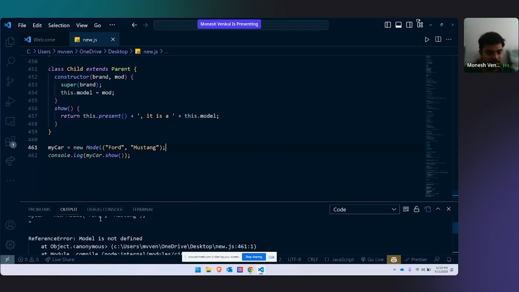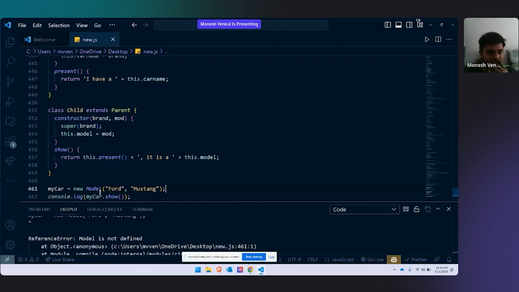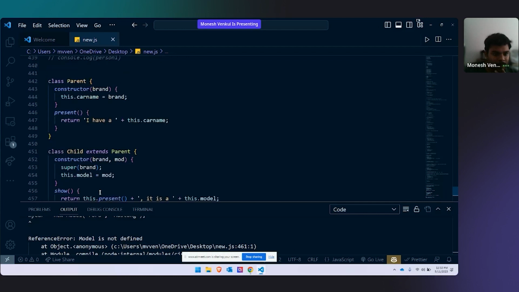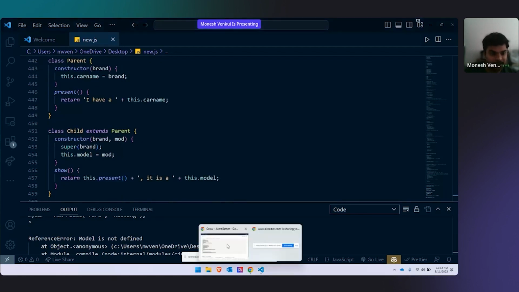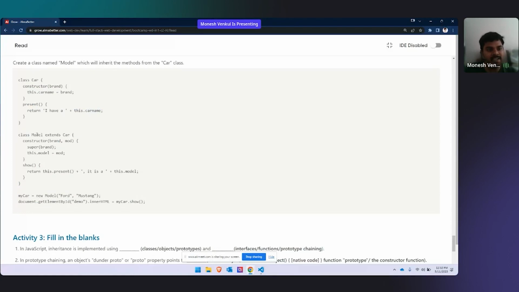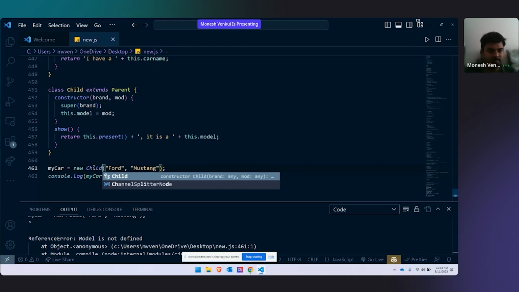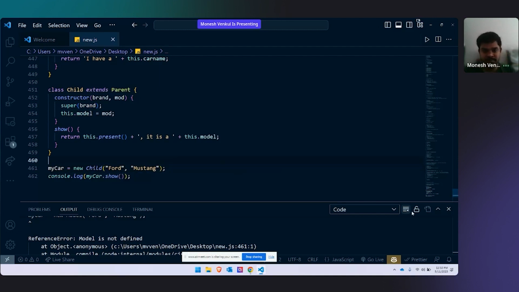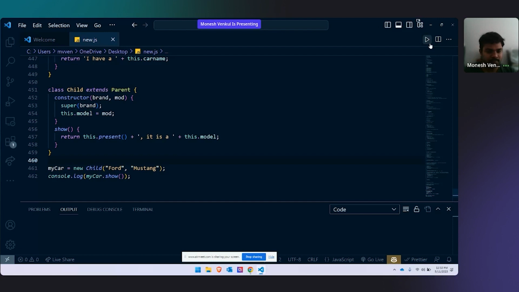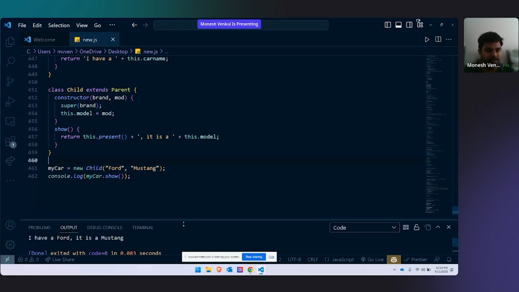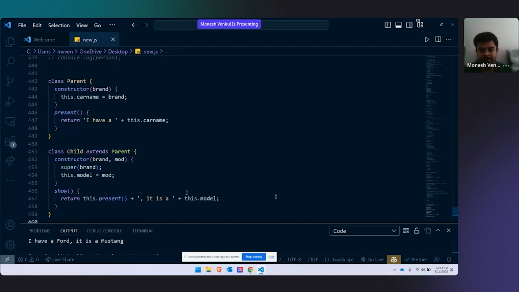Sorry, model is not defined. What is model? One second. I've changed the class names. So this child is model. Okay, child is model, so I have to change this to child. Now it is okay. I have a Ford, it is Mustang, which is working. That's it. Like that, just extends parent, and whenever you want a parameter, just use super.